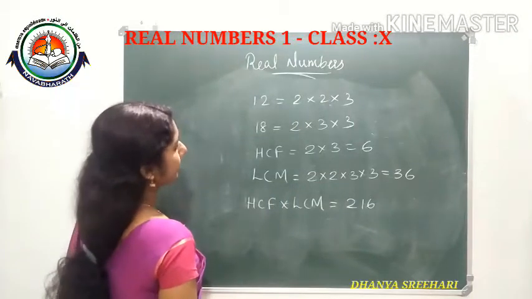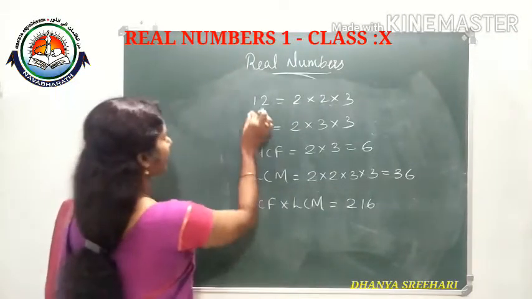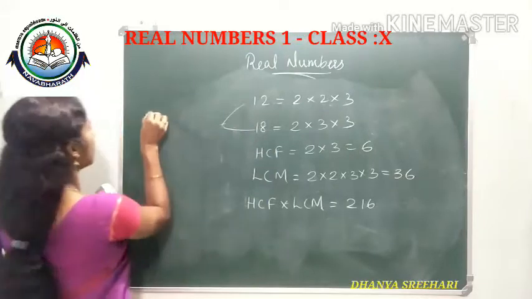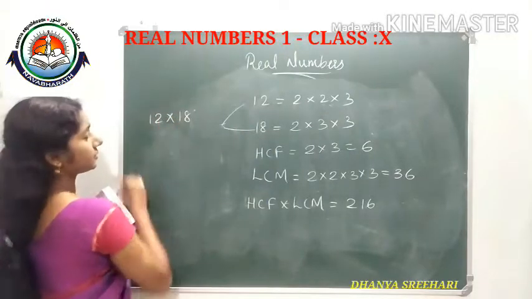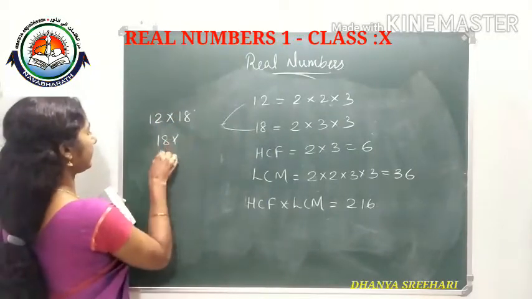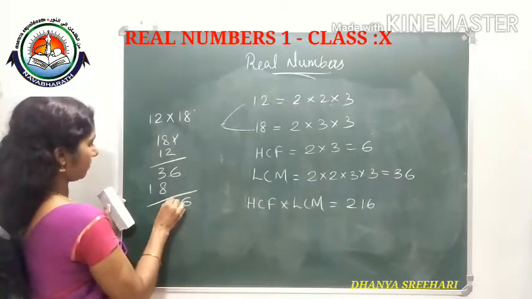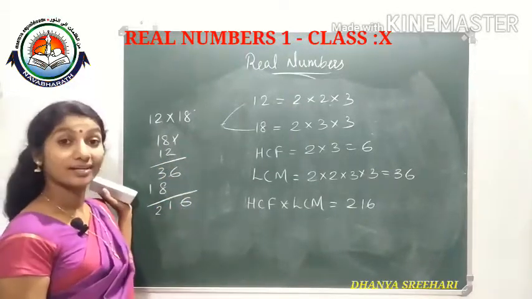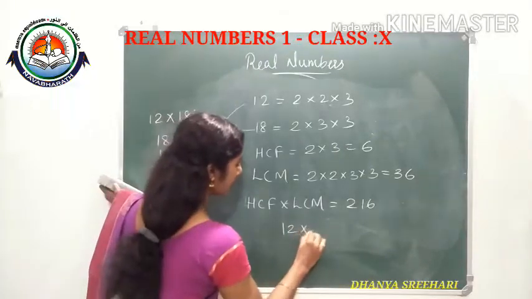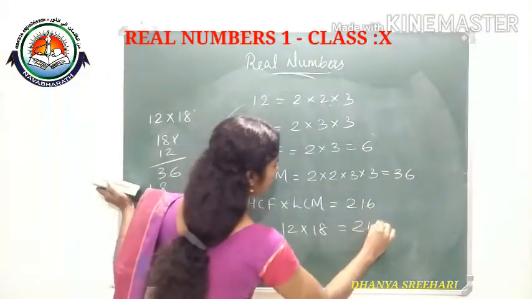Then what is 12 into 18? 18 into 12 also gives 216. So 12 into 18 also we got 216.